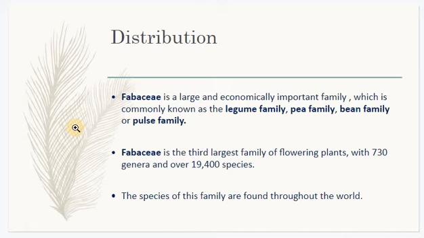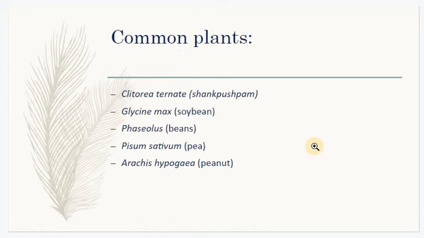And it's the third largest flowering plant family. It contains 730 genera and over 19,400 species. And it is cosmopolitan in distribution, or it is distributed globally.